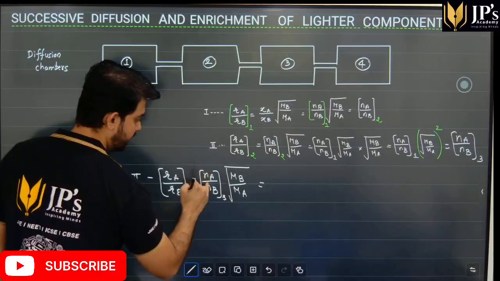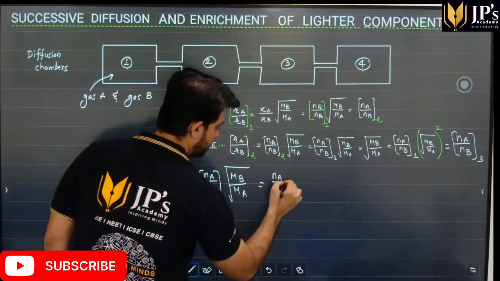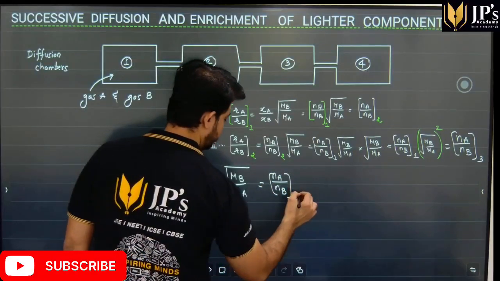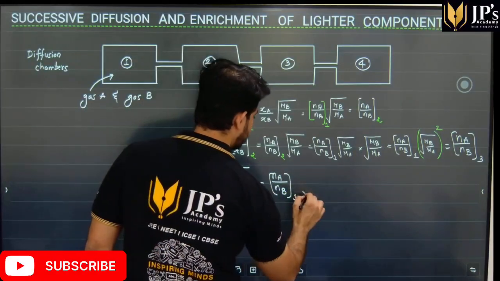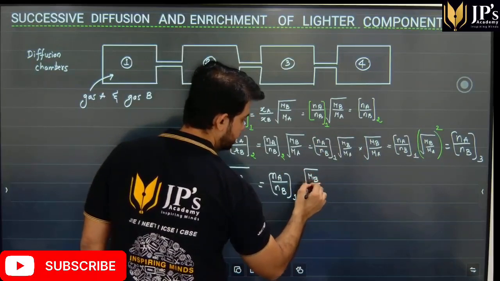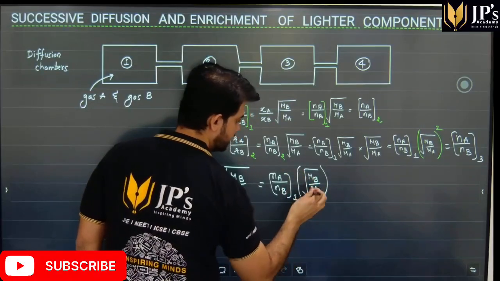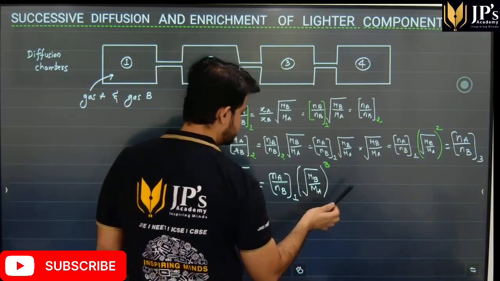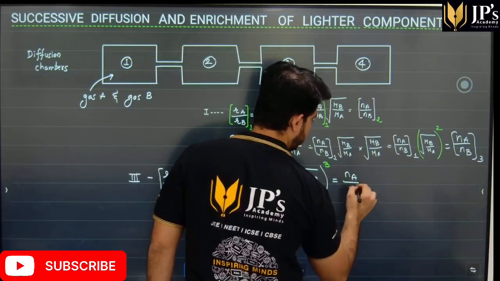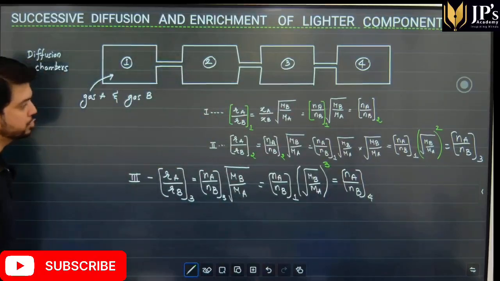And I can write Na upon Nb in the third chamber as Na upon Nb in the first chamber into, there was a square over here, this will become raised to 3, and this will be the number of moles going on to the fourth chamber, so on and so forth.